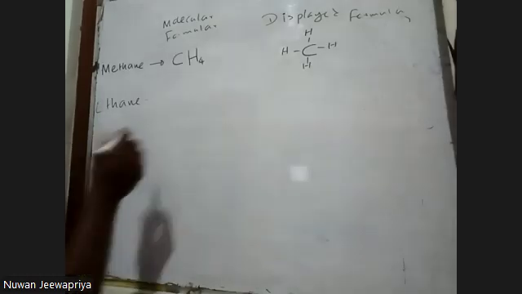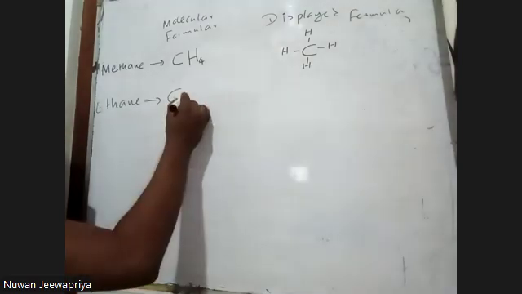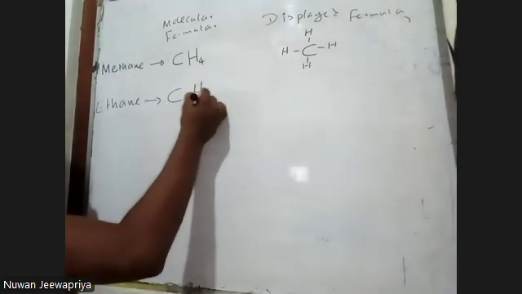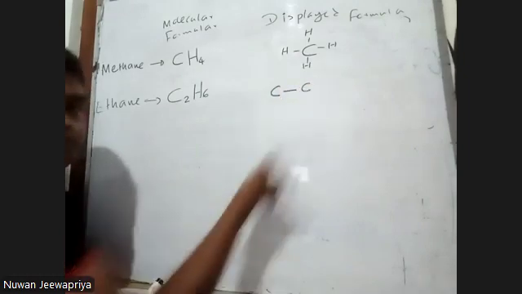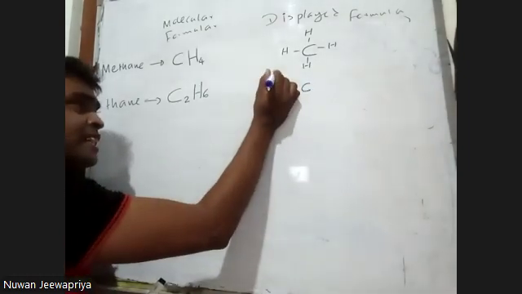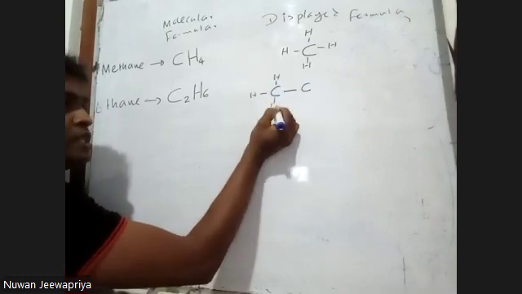Ethane. The molecular formula means the real number of atoms shown: C2H6, right? So how can I draw this one? 2 carbon atoms, 1, 2, and 6 hydrogen atoms. Anyhow, carbon needs to make 4 bonds. See that?